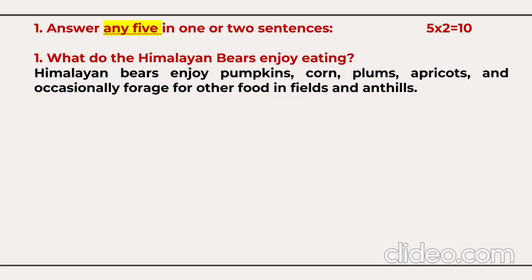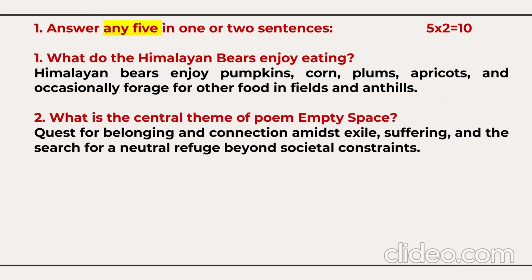Question number 1. What do the Himalayan bears enjoy eating? Himalayan bears enjoy pumpkin, corn, plums, apricots, and occasionally forage for other food in the fields and ant hills. Question number 2. What is the central theme of the poem Empty Space? The central theme of the poem Empty Space is the quest for belonging and connection amidst exile, suffering, and the search for neutral refuge beyond societal constraint.